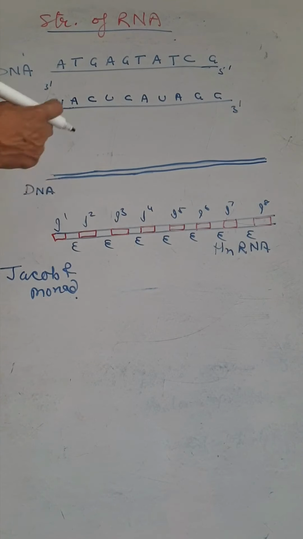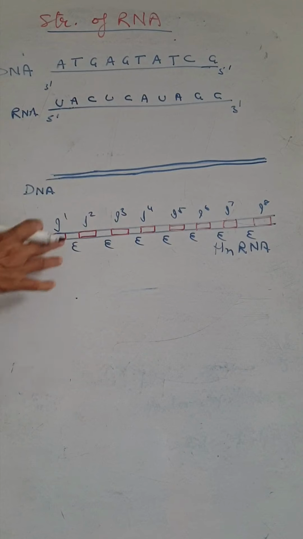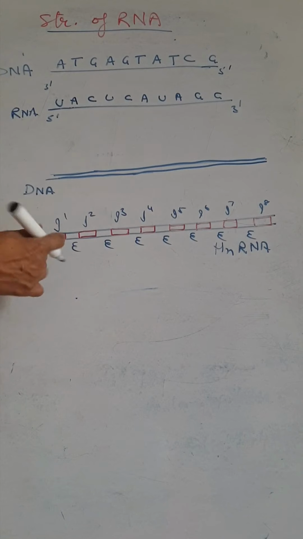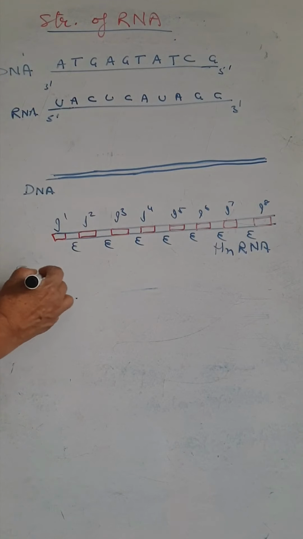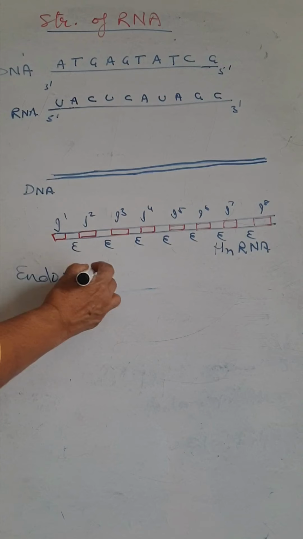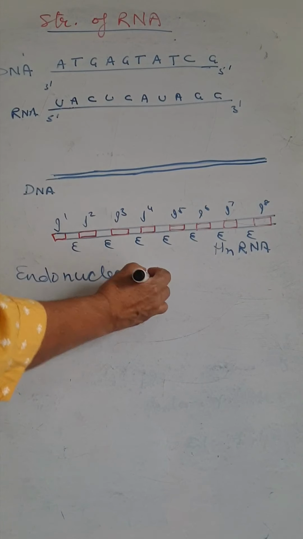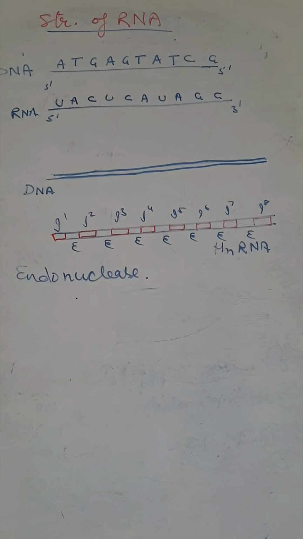How is it removed? In the nucleus, the endonuclease enzyme cuts the hnRNA into pieces.